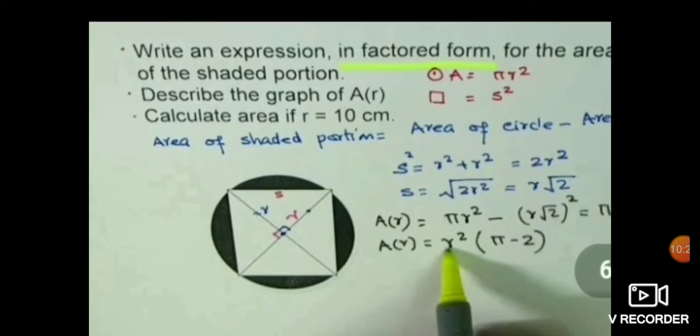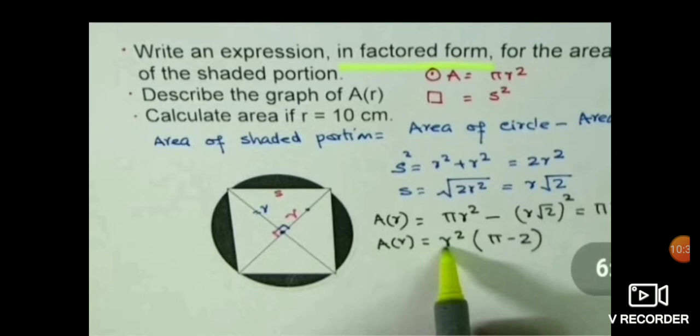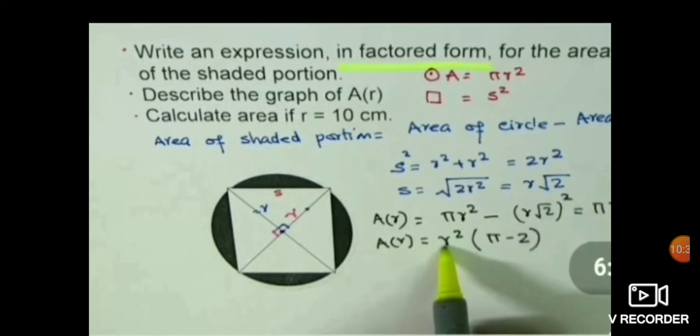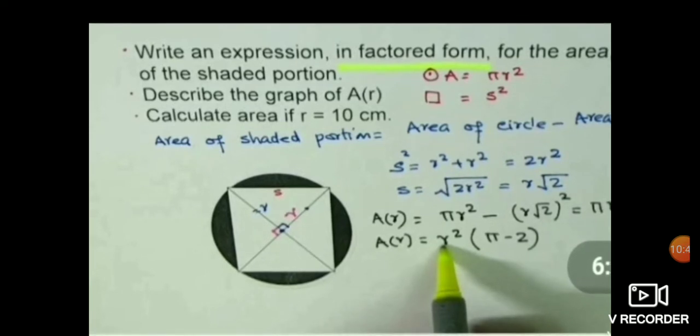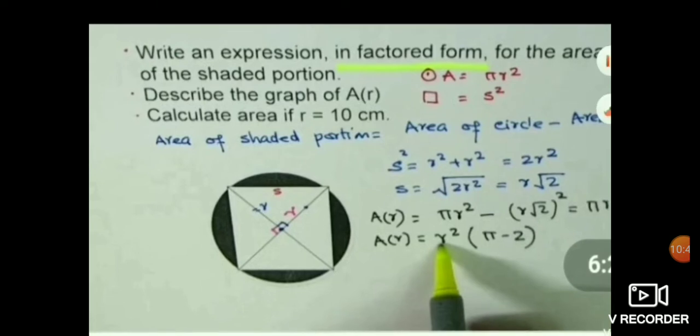So you can simply calculate the sides of the square. Suppose I take the side of the square as s, then by the theorem I can put s square equal to r square plus r square, that is s equals r into root 2. So for calculating the area of the shaded portion, I can simply subtract the area of the square from the area of the circle.